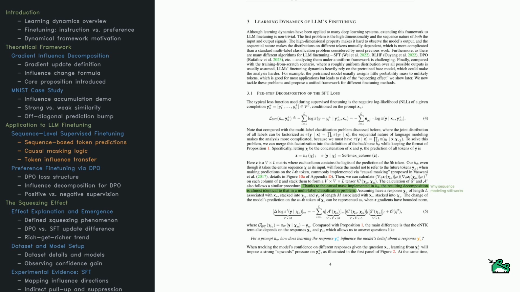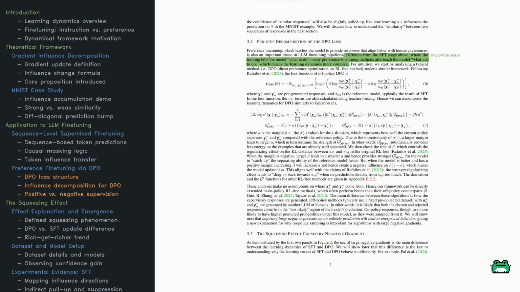And here's where it gets deep. They derive a new formula, breaking down how the prediction on one sequence changes based on learning from another. It stacks 3 ingredients for every token: sensitivity to changes, similarity between examples based on gradients, and how far the current prediction is from the desired one. The result? A layered view into the learning process. This lets them ask sharp questions, like, if the model sees one good response, how does that affect its opinion of another? And that's crucial for understanding generalization and overfitting in LLMs.